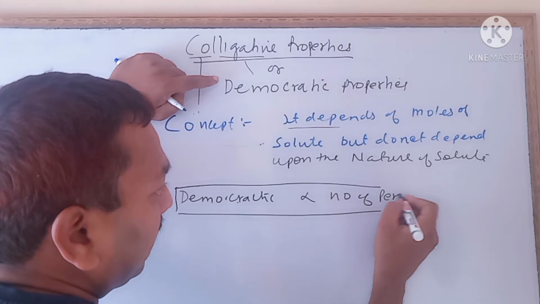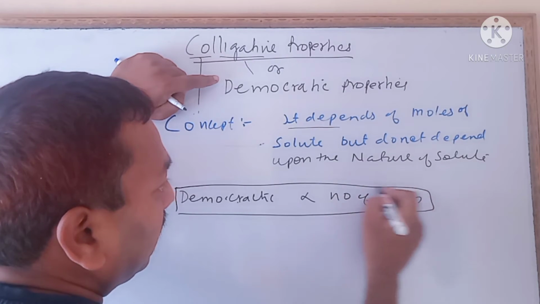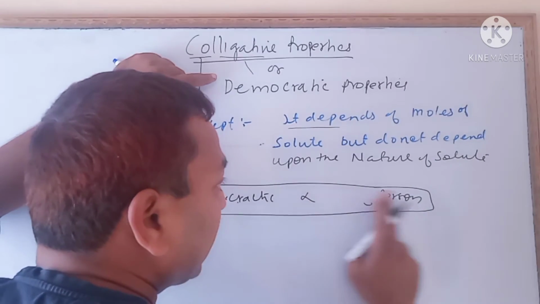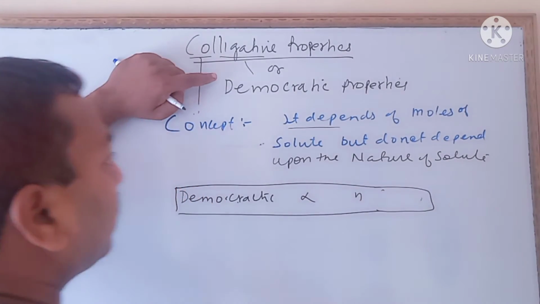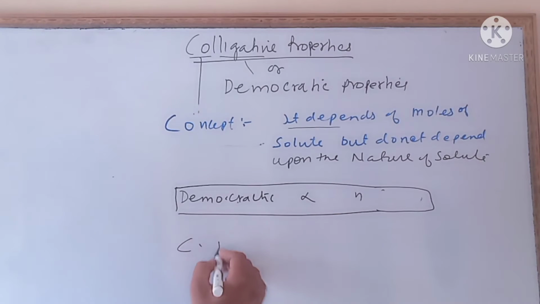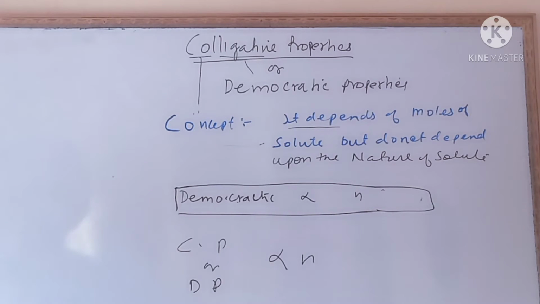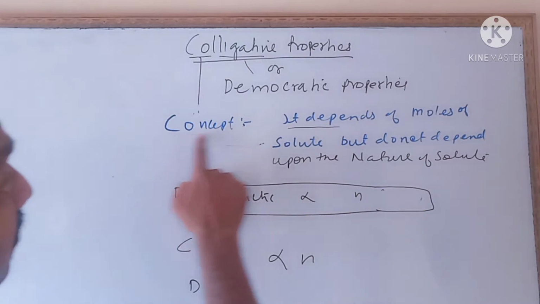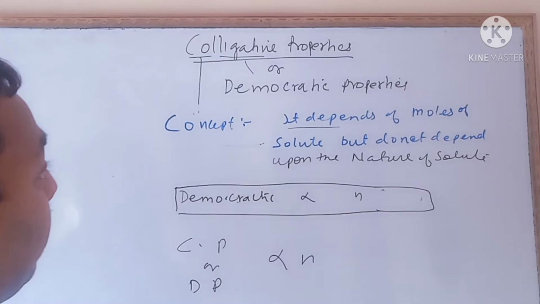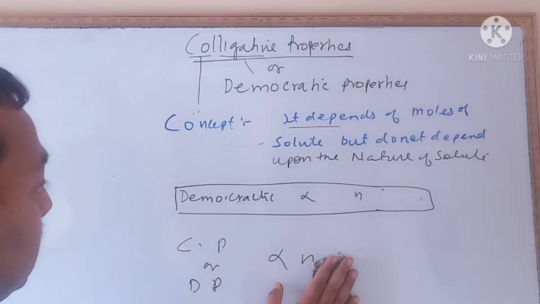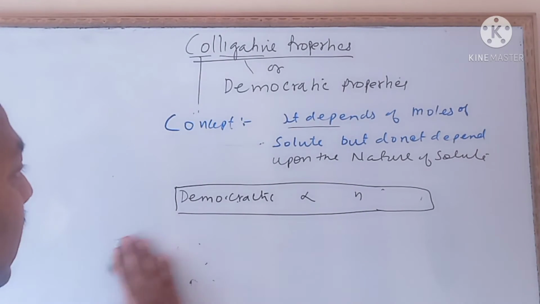That is why it is known as democratic property. So here we can write number of persons means n, number of moles of solute. Mathematically, colligative property or democratic property is directly proportional to n, where n means number of moles of solute. This is the concept. Clear?